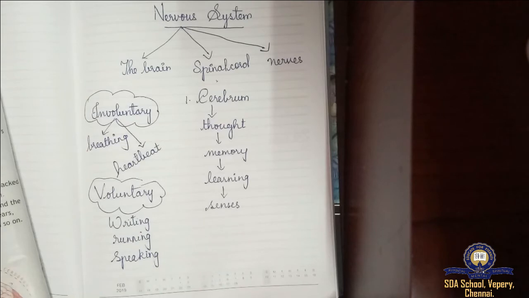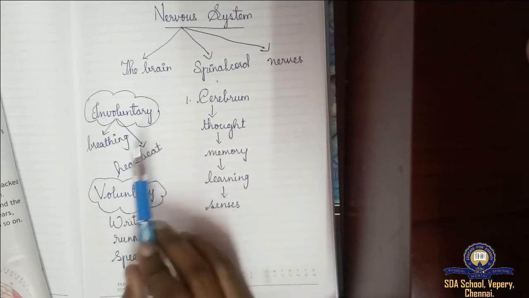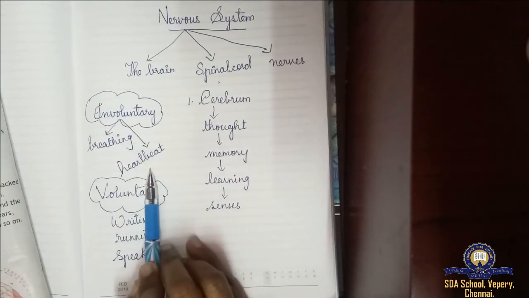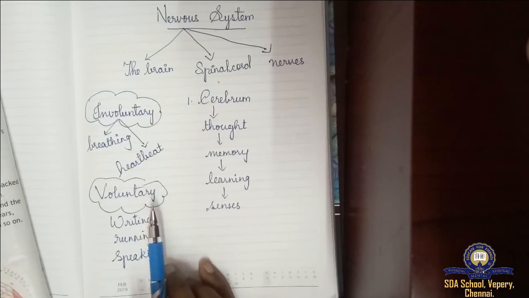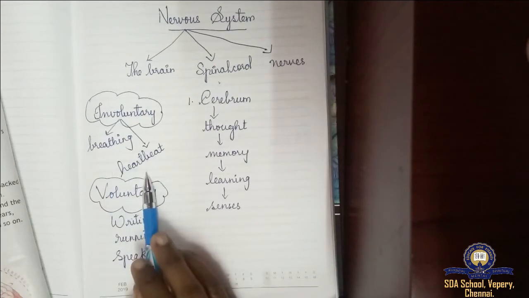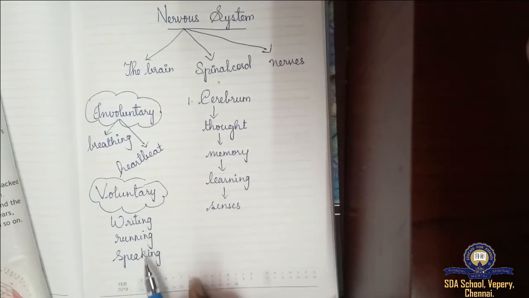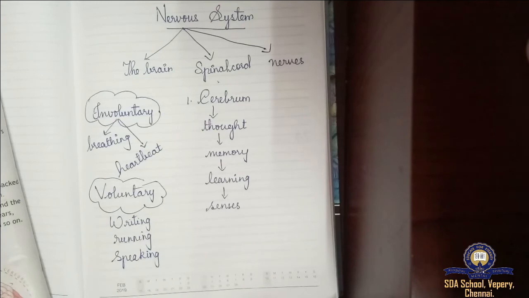Next, the brainstem. The brainstem is a part of the brain, and it joins the spinal cord also, right? The brainstem controls involuntary actions like breathing and heartbeat. We cannot control these actions by our will or thinking, but the brain controls them. Next, actions like writing, running, speaking, which we can control, are said to be voluntary actions.